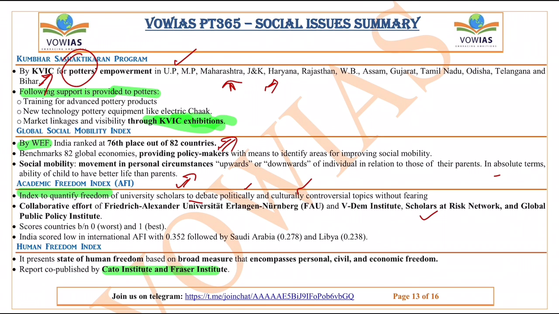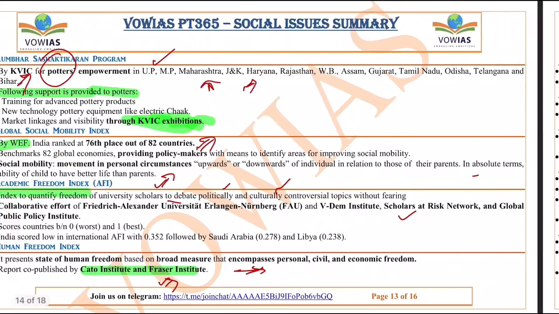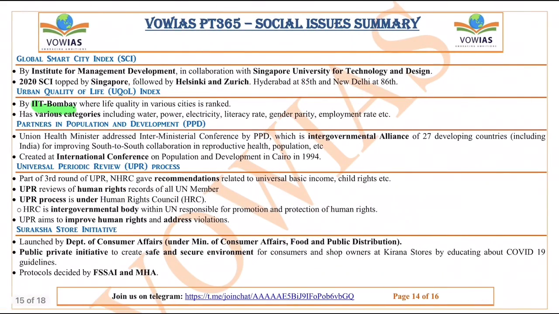Next one is the Human Freedom Index. This is published by the Cato Institute and the Fraser Institute, and it presents the state of human freedom based on a broad measure that encompasses personal, civil, and economic freedoms. Okay. So next one is the Global Smart City Index by the Institute for Management and Development, and the Urban Quality of Life Index by IIT Bombay. Okay, so these are the important indices.